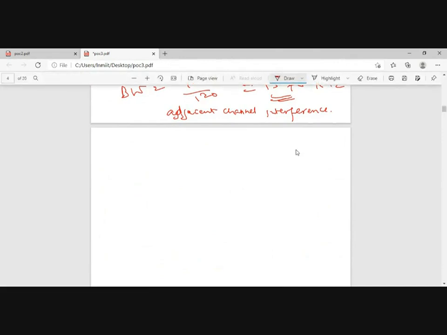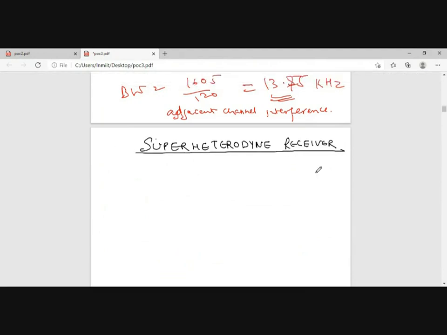Now moving to the solution that we have got, and it is known as the superheterodyne receiver. This is the second receiver, and this is the practical receiver that is being used till now.